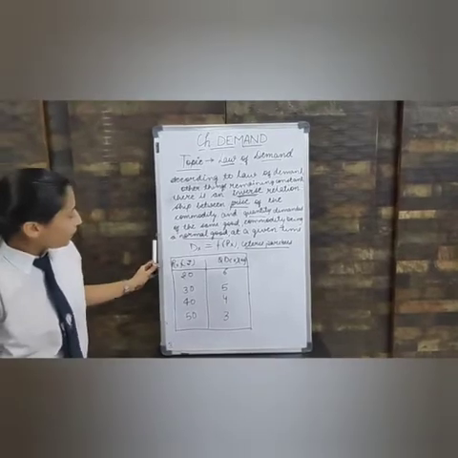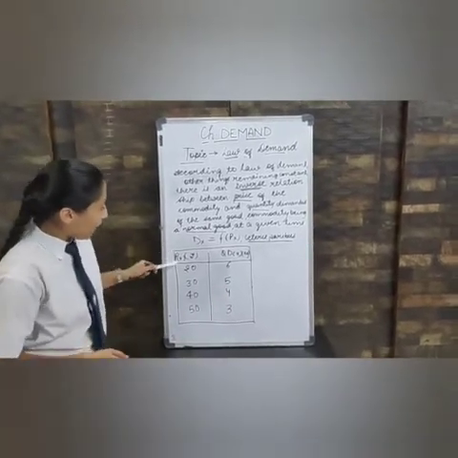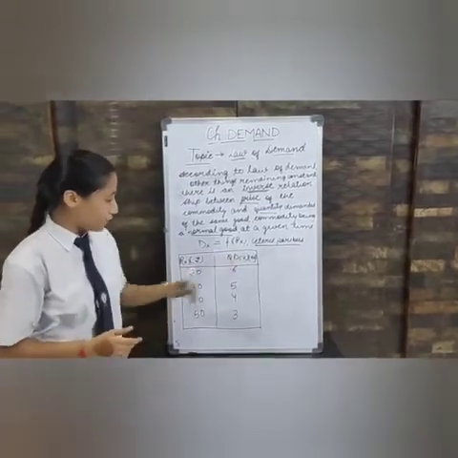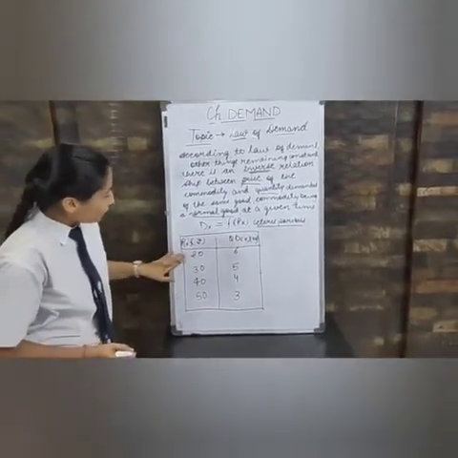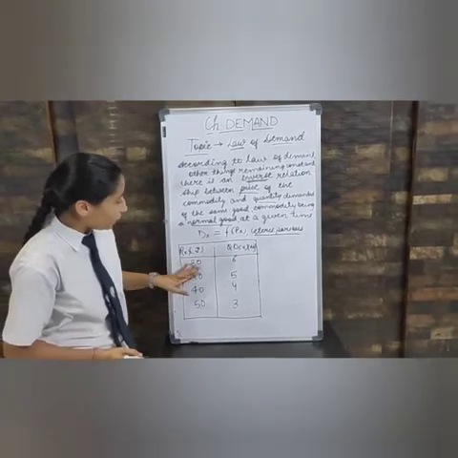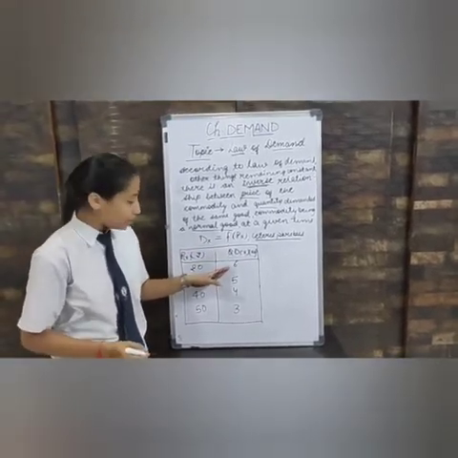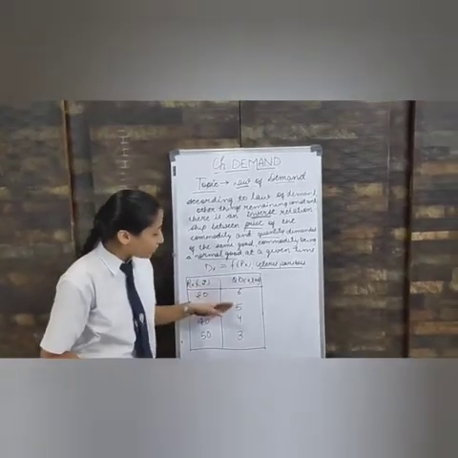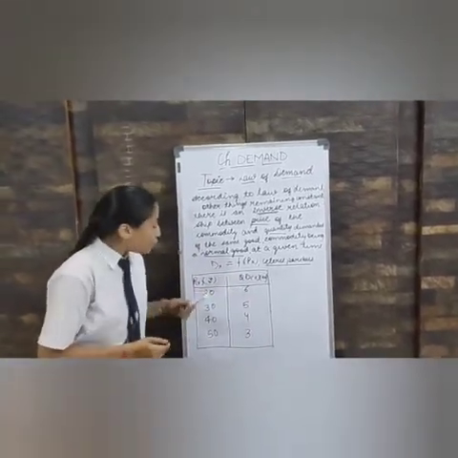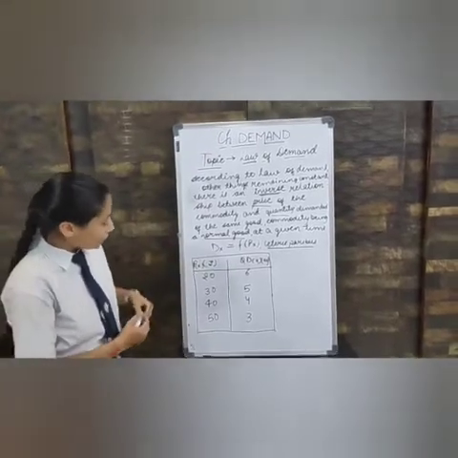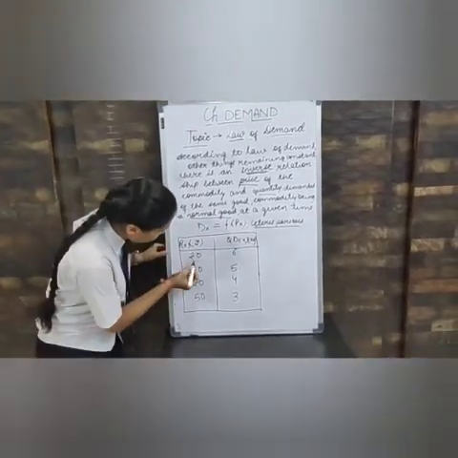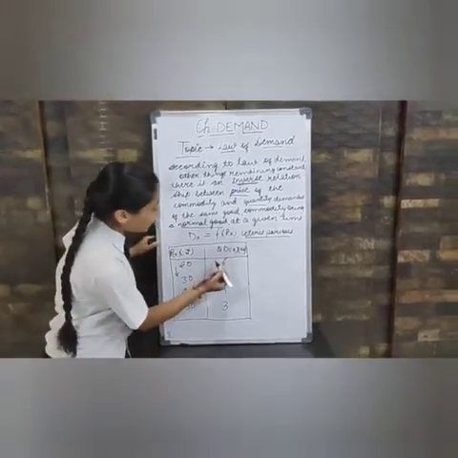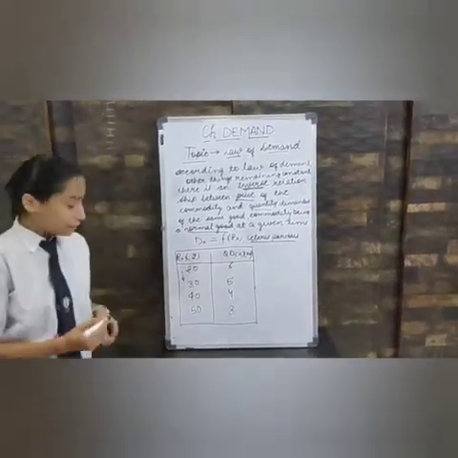So here I have taken an example. This is the price of good X in rupees, and here is the quantity demanded of good X in kgs. Here we can see that if the price of good X was 20, then the quantity demanded is 6 kg, and if it increases to 30, the quantity demanded decreases from 6 to 5. So here we can see there is an inverse relationship, because as the price of good X is increasing from 20 to 30, the quantity demanded is decreasing from 6 to 5.